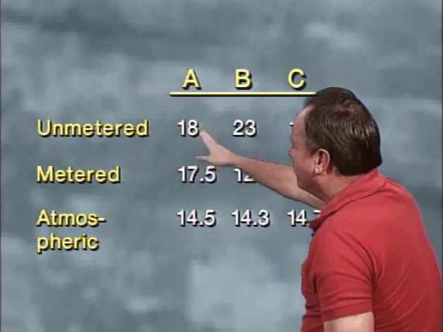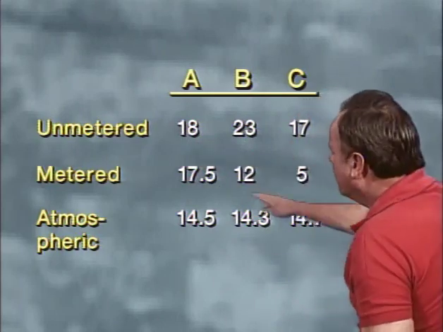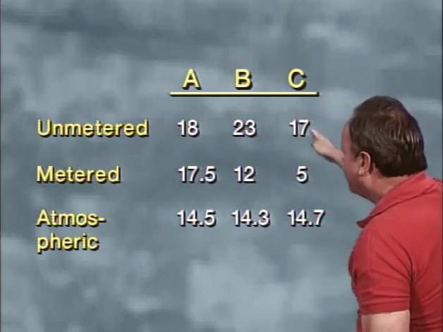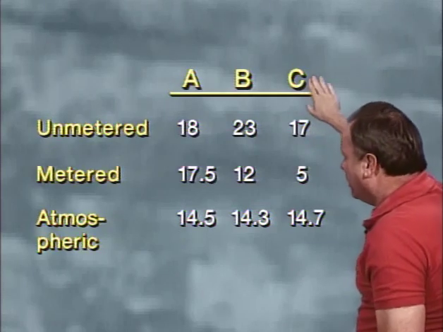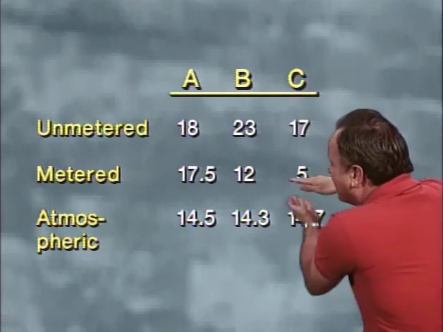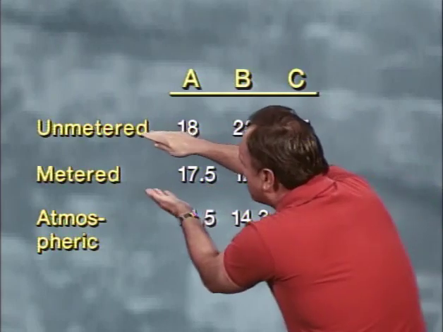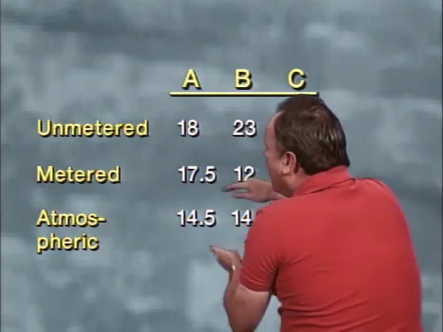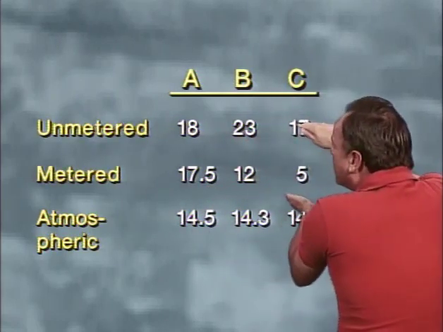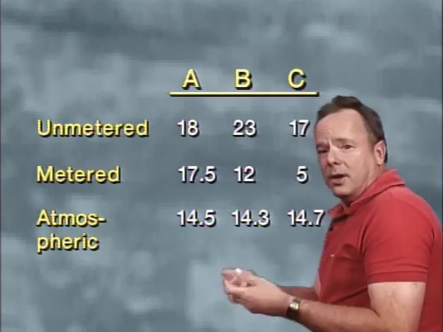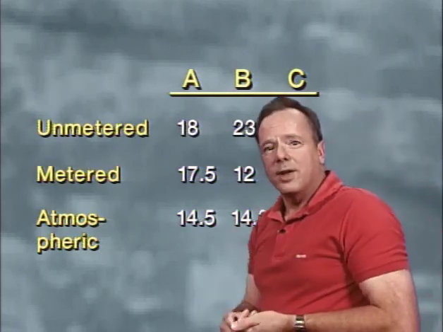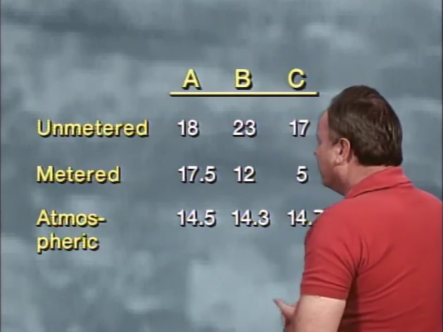Here the differential is 0.5, not much differential. Here the differential is 11, and here the differential is 12. So on C here, on 17 and 5, that differential is 12. That's the greatest differential between all of these, metered and unmetered. And the greatest differential between metered and unmetered pressure tells you that you have the fastest flow rate through that venturi. So let's go back and take a look at that venturi one more time.